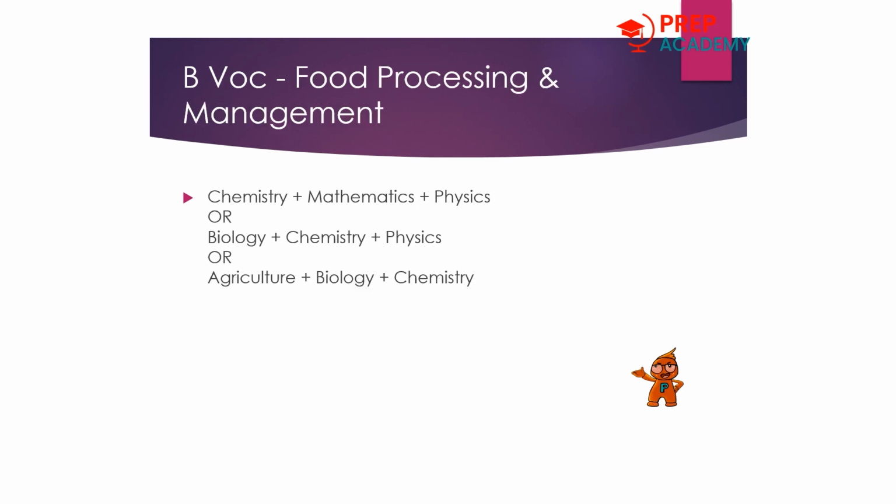BVOC in food processing and management. For BVOC in food processing and management, you should either choose chemistry plus physics plus math as one of your domains, or you can choose chemistry plus physics plus biology as one of your domains. And along with that, you can also appear for biology or chemistry and agriculture. Biology plus chemistry plus agriculture can also be taken as a subject combination for BVOC in food processing and management.